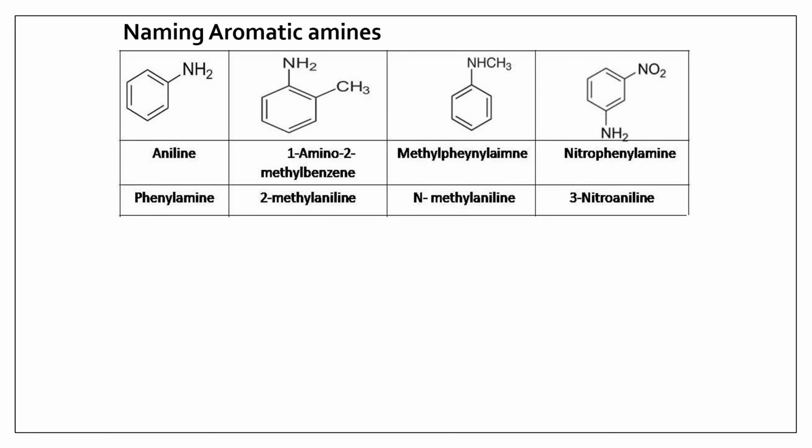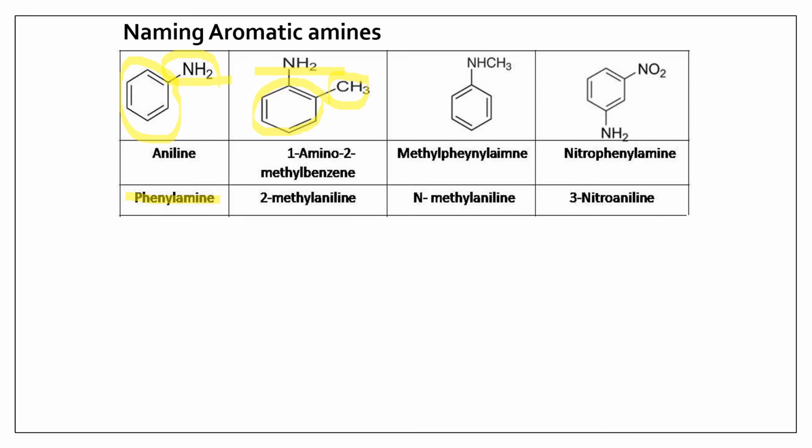Here there are some examples I am showing you. So you know that the common name for this compound is phenylamine because a phenyl is linked to this nitrogen NH2, and this is which class of amine? This is primary amine, primary aryl amine. And here comes NH2 linked to the phenyl group and it also has an alkyl group.